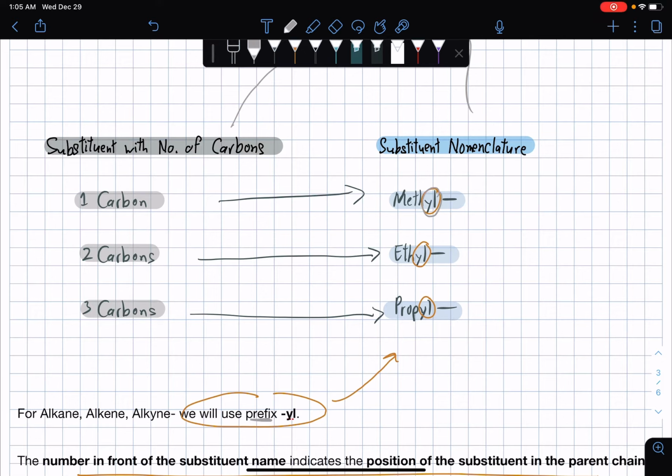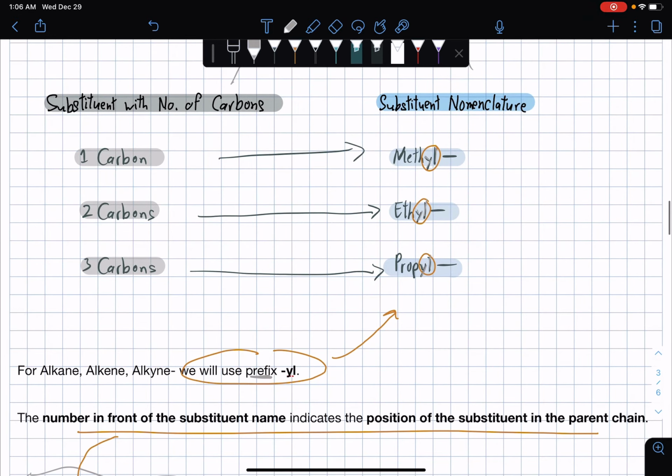I may be wrong, I may be right, but it's up to you, the audience, to analyze. But still, it is understood that we have YL at the end of every part of the substituent nomenclature. So we have meth-yl, eth-yl, and prop-yl. So YL always at the end, because in this video we're only going to tackle alkane, alkene, and alkyne.